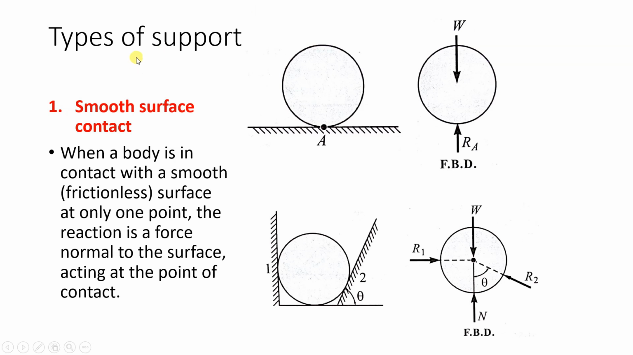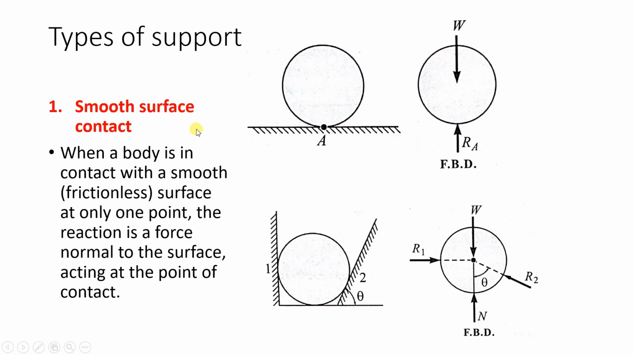First type of support is smooth surface contact. Here you can see a horizontal surface and a sphere or cylinder which is having a contact at point A. Now this sphere or cylinder will have some weight, which will act through the center of gravity. Here I have shown the weight, and since this body is in equilibrium, there will be a reaction from the surface. Suppose this point is A, so the reaction will be Ra. So we have drawn the FBD.